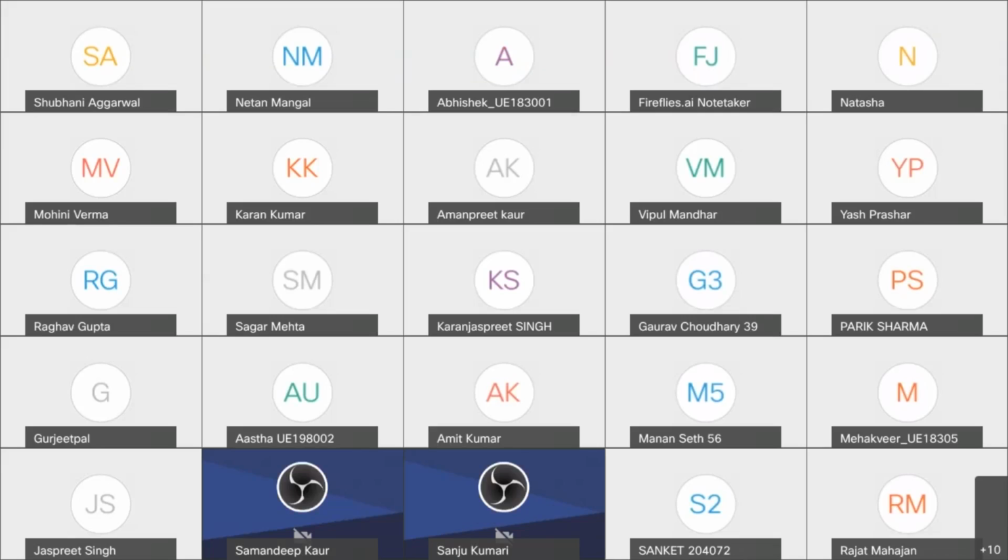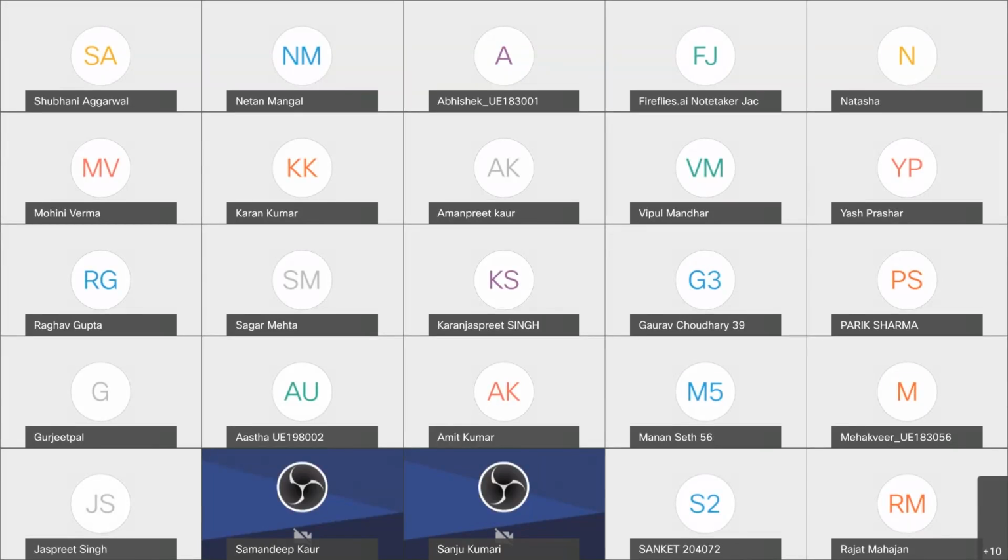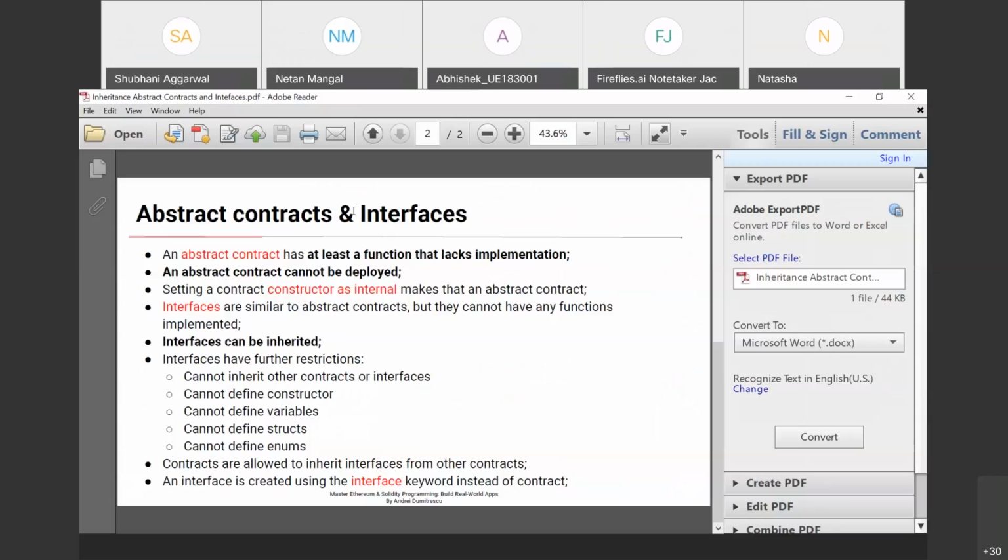Next we discuss abstract contracts and interfaces in smart contracts. An abstract contract has at least one function that lacks implementation.